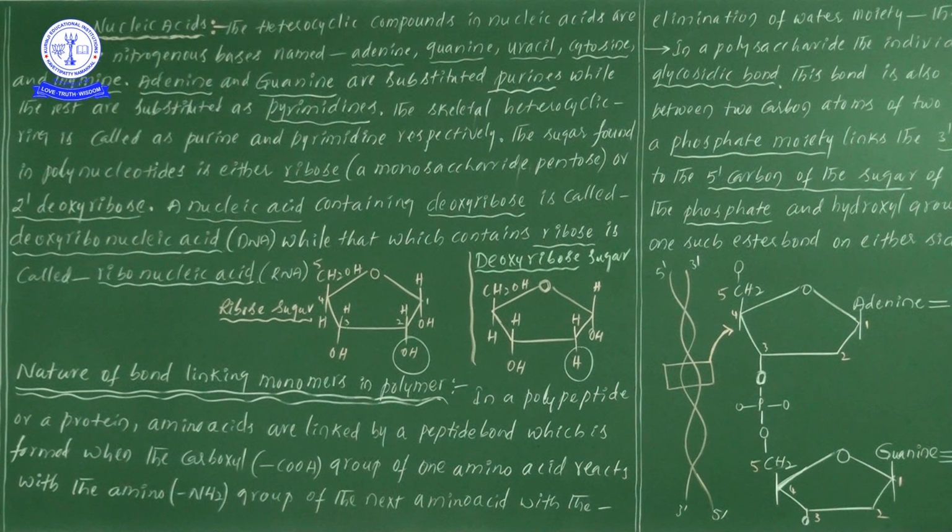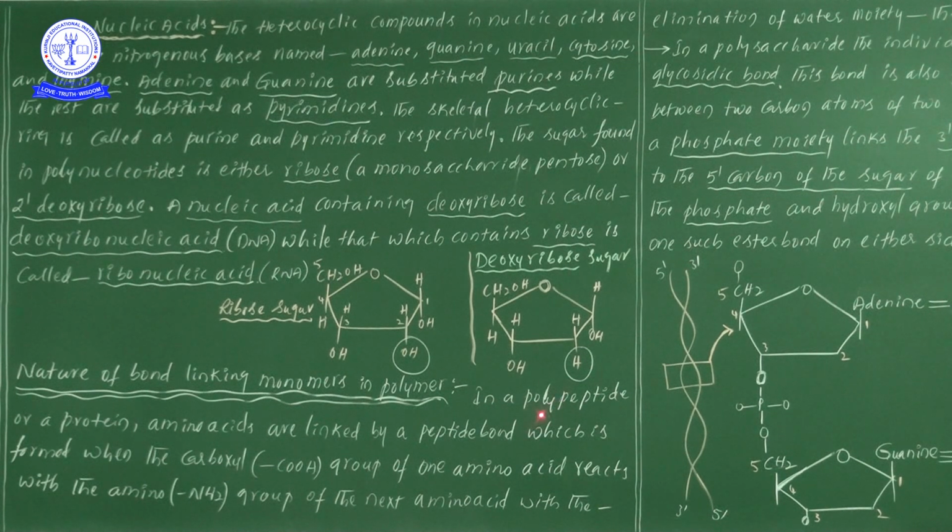So now here one more point: amino acids are linked together by a peptide bond and result in the formation of polypeptides. If only one peptide is there, then we cannot call it a poly one.